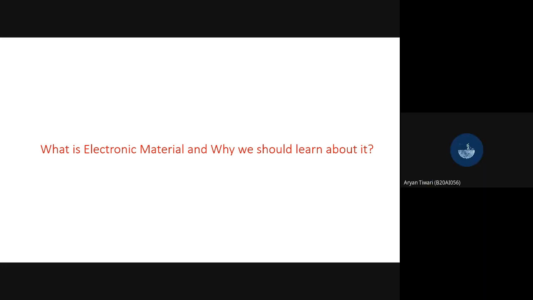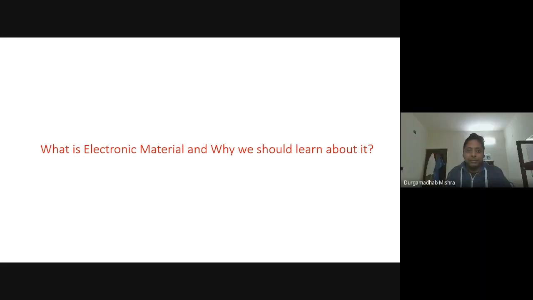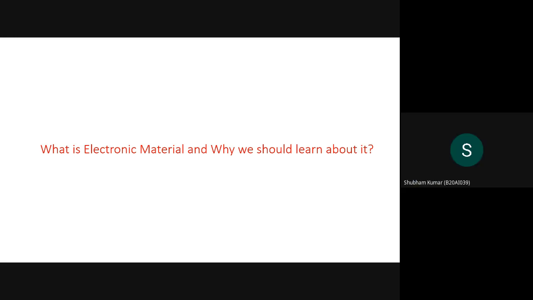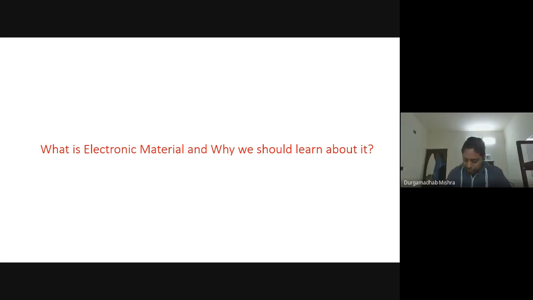Sir, band gap. So you are saying band gap, so what is the role of band gap? Free electrons. So where do you have free electrons and where you don't have free electrons, and how are free electrons responsible for conductivity?